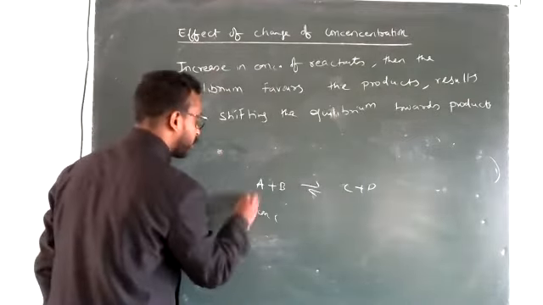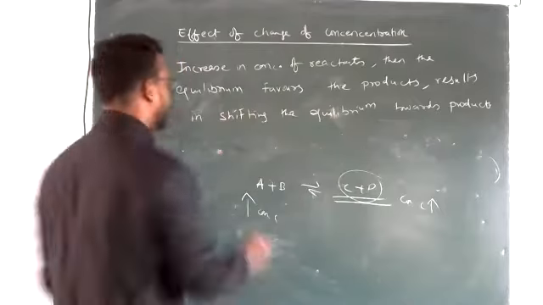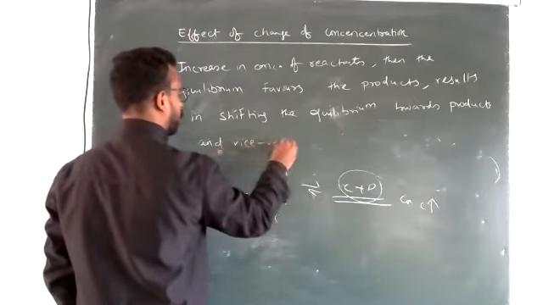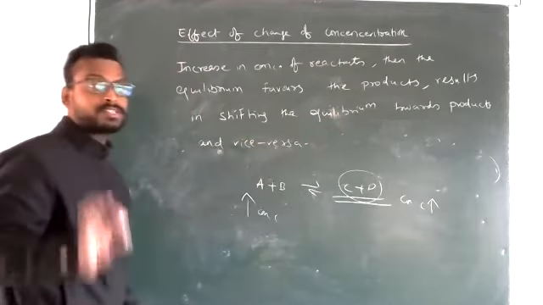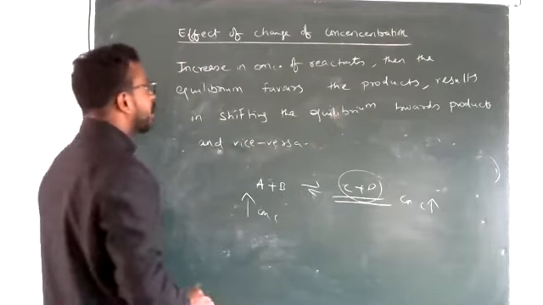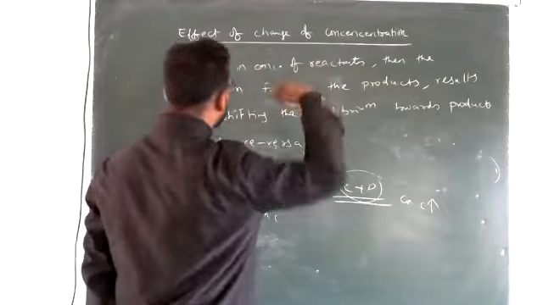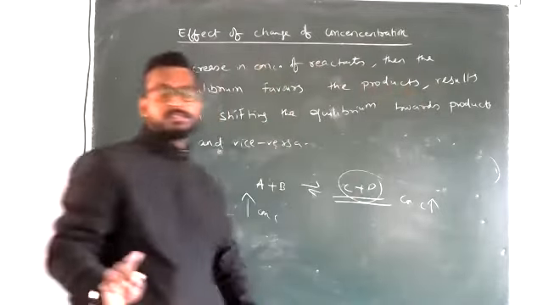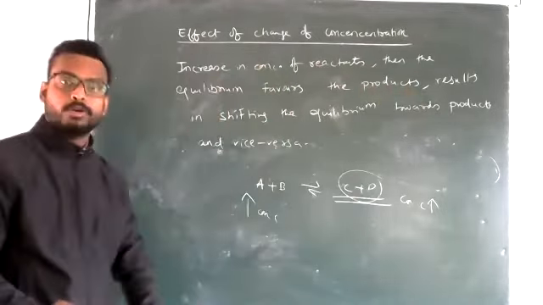Okay, तो equilibrium अपने आप को उस जगह पे शिफ्ट करेगा जहां पे प्रोडक्ट्स का कंसंट्रेशन बढ़ जाए and vice versa. And vice versa का मीनिंग क्या है? That if you increase the concentration of products, then equilibrium favors the reactants. Okay, so that also is right. ये भी मैं आपके लिए लिख देता हूँ.